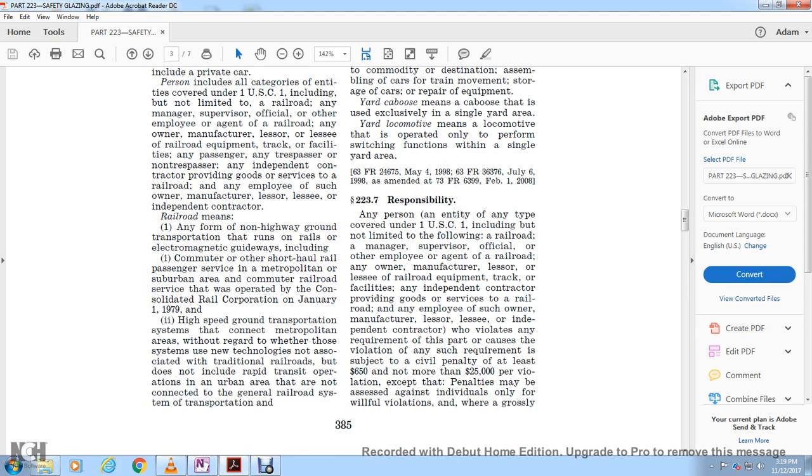2, high-speed ground transportation systems connecting metropolitan areas, without regard to whether those systems use new technologies not associated with traditional railroads. But it does not include rapid transit operations in an urban area that are not connected to the general railroad system of transportation.